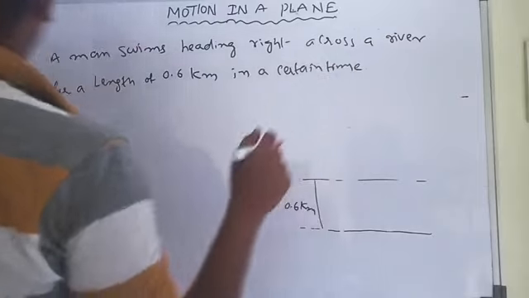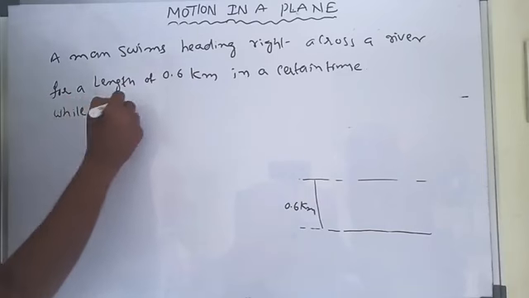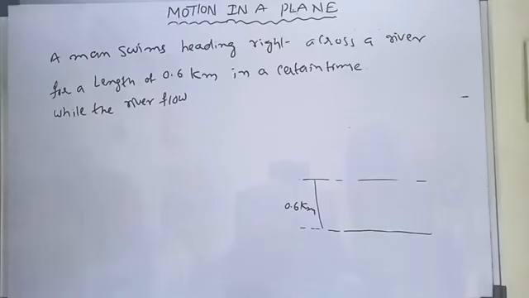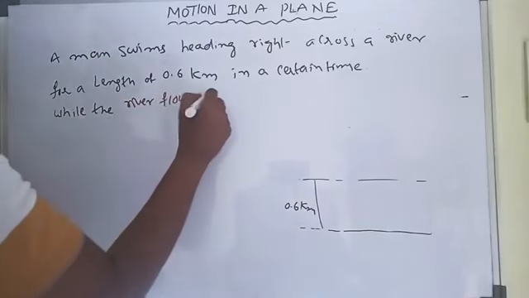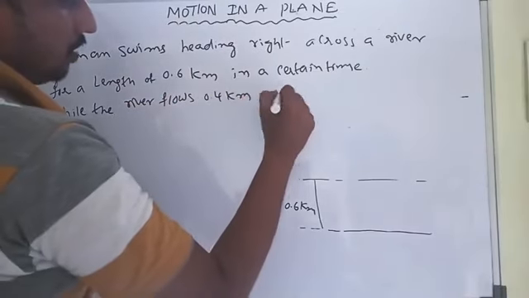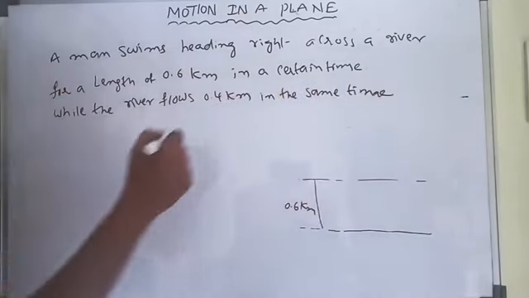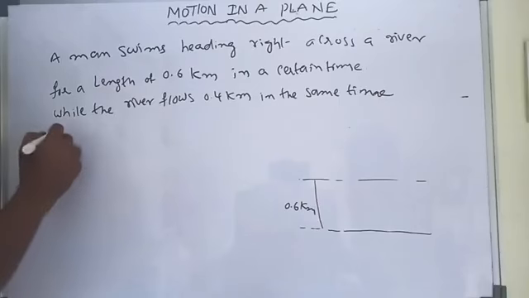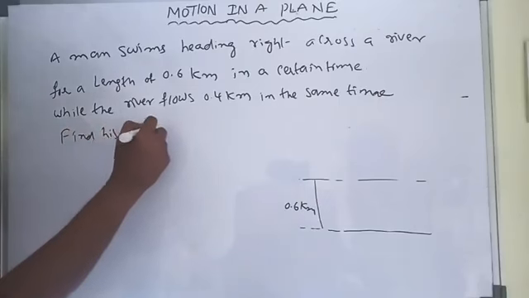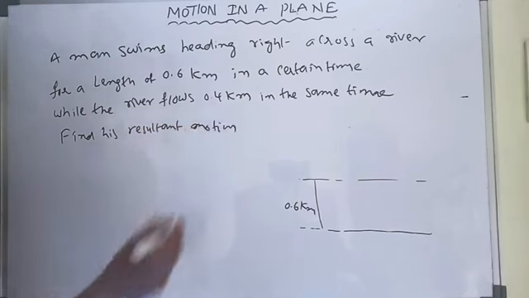Time is not given, but a certain time, while the river flows 0.4 kilometer in the same time. Find his resultant motion.